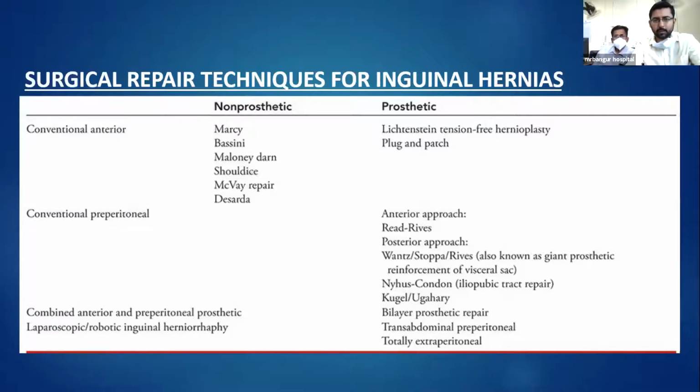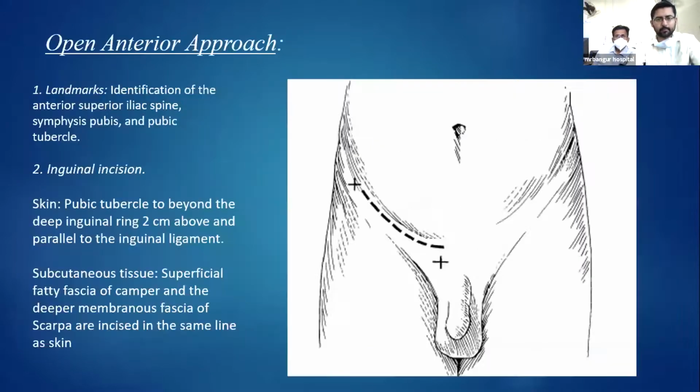Then the conventional pre-peritoneal types are the prosthetic repair. The anterior approach is Read-Rives and posterior is Stoppa, Nyhus-Condon, and Kugel-Ugahary. There is a combined anterior and pre-peritoneal approach, which is prosthetic, the bilayer prosthetic repair. And finally, we have the laparoscopic herniorrhaphy or hernioplasty, which is the transabdominal pre-peritoneal or TAPP repair, and the totally extraperitoneal, which is the TEP repair.